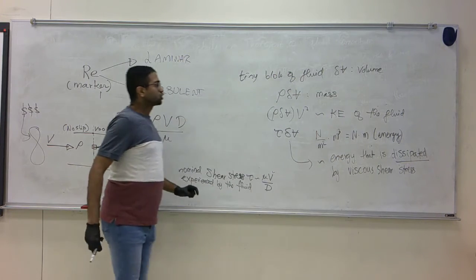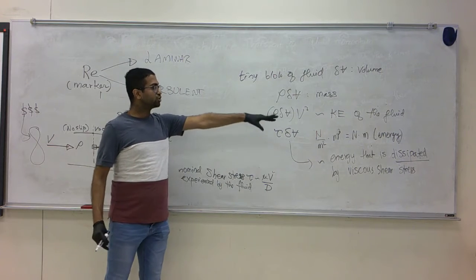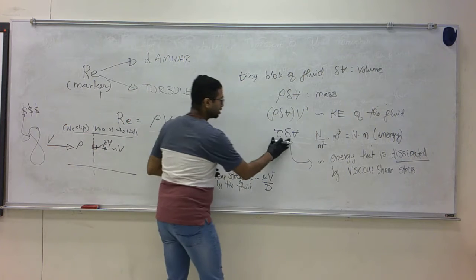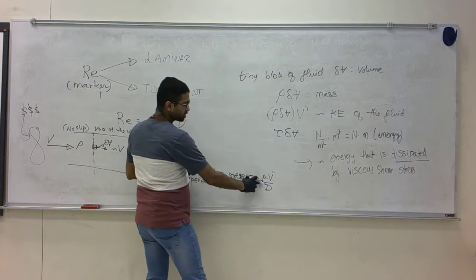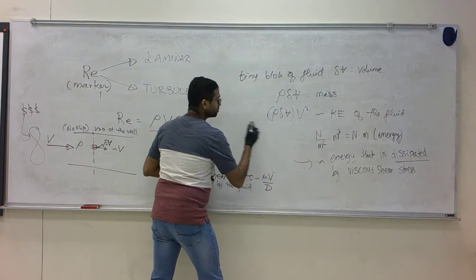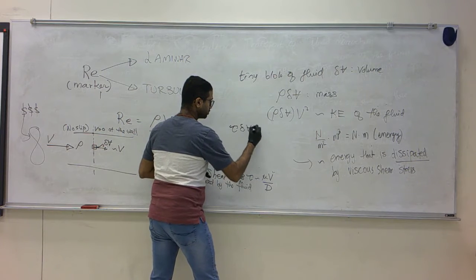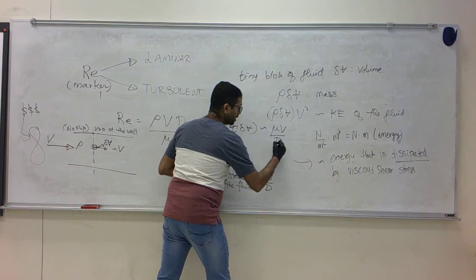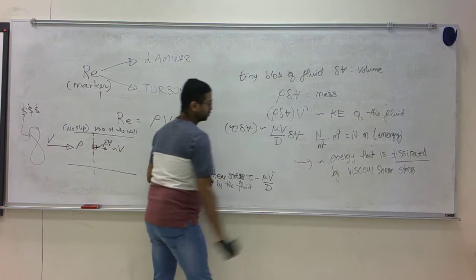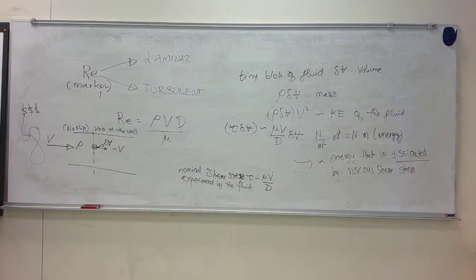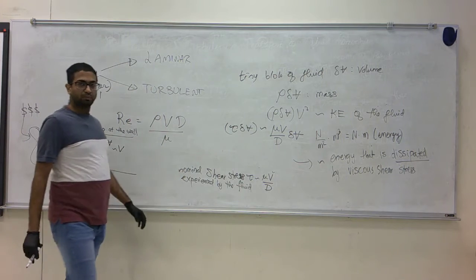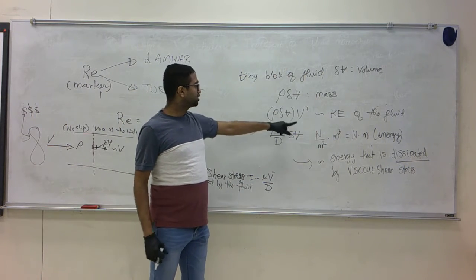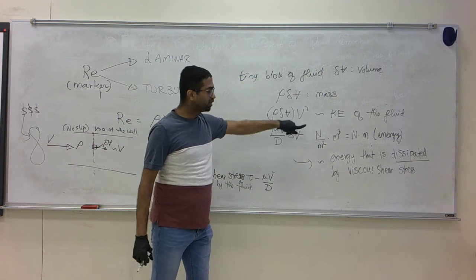That is what we call dissipated. So you have kinetic energy of the fluid and you have viscous dissipation, which scales with mu V over d multiplied by the volume. So I am saying the fluid has kinetic energy that's proportional to rho delta V times V squared.